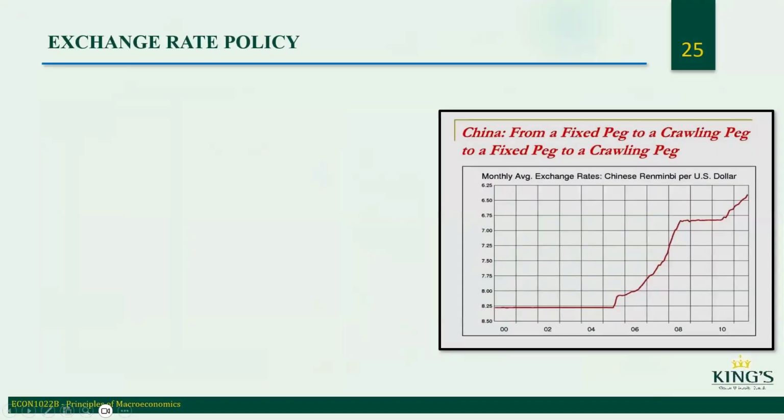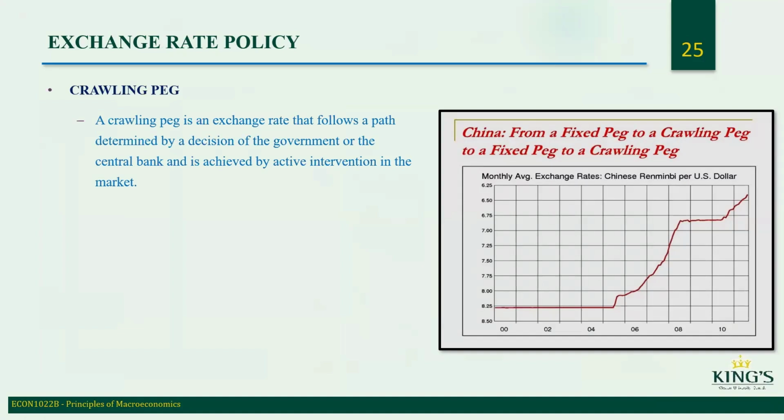Exchange rate policy: crawling peg. A crawling peg is an exchange rate that follows a path determined by decision of the government or central bank, as achieved by active intervention in the market. It's very similar to the fixed exchange rate, really under the same umbrella. China is a country that operates a crawling peg.